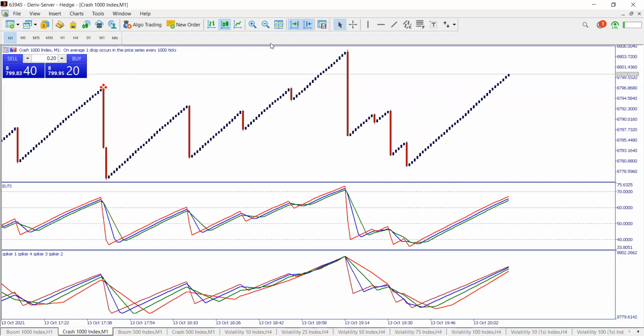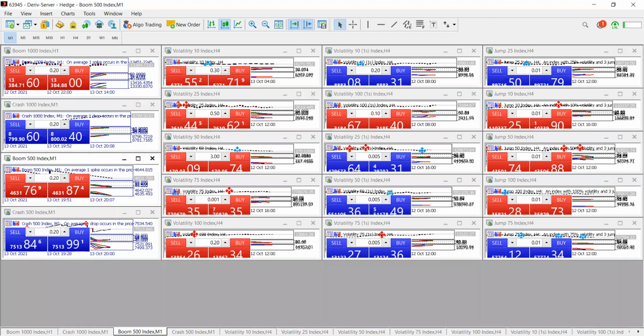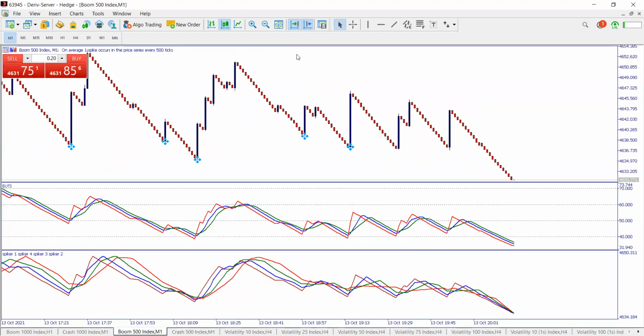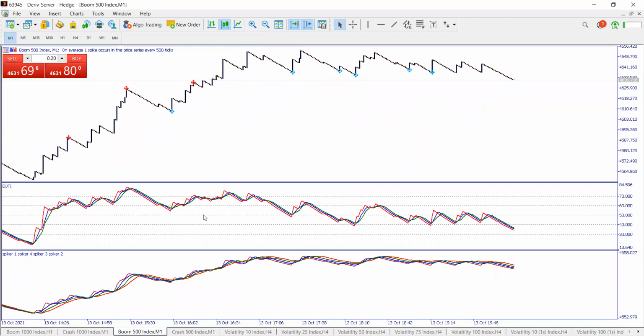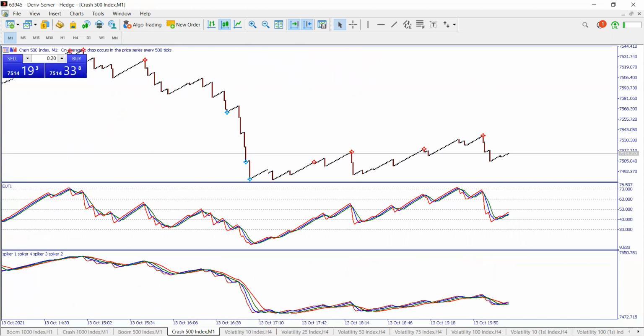So we have Boom 1000, Crash 1000, Boom 500, and Crash 500. You can see that the behavior is the same. It's just that Boom 500 carries more spikes than Boom 1000. But then there's another thing. Boom 1000 spikes pay more than Boom 500 spikes. That is the same also for Crash 1000 spikes. They pay more than the Crash 500 spikes. But Crash 500 carries more spikes than Crash 1000.